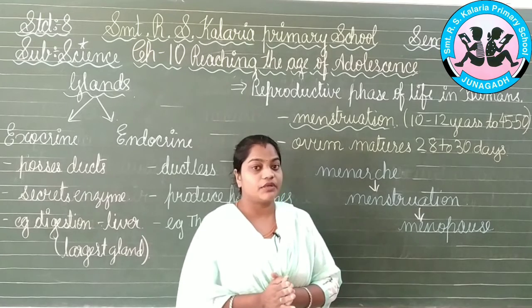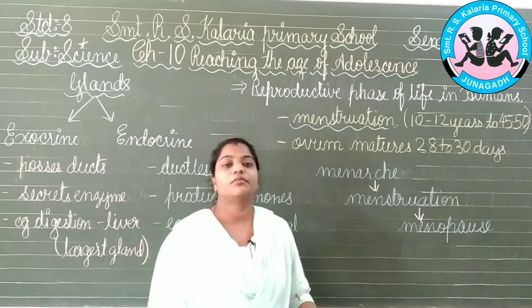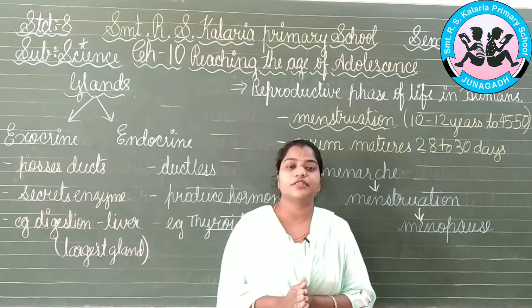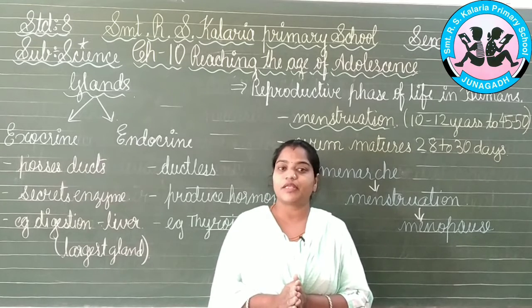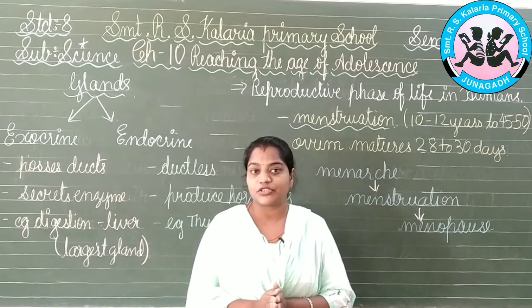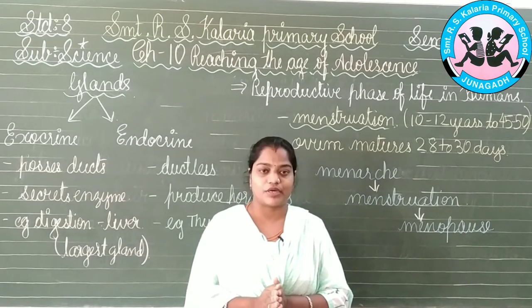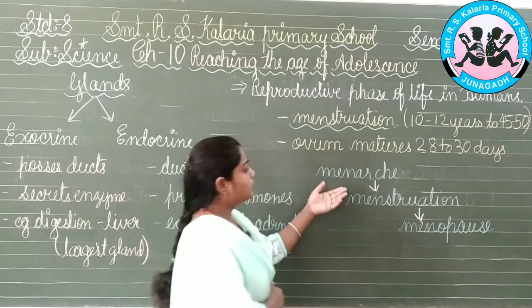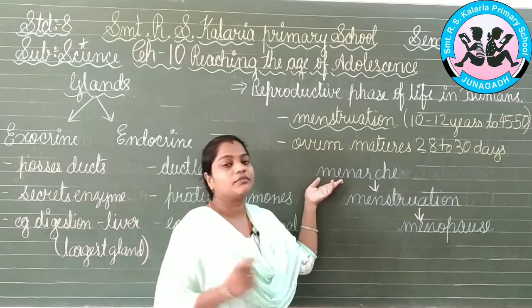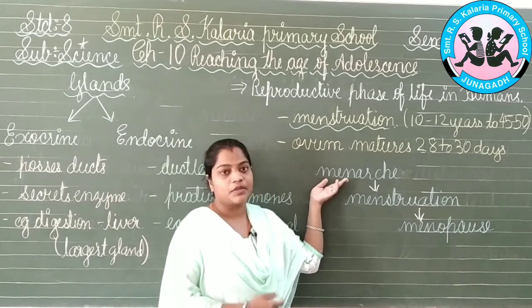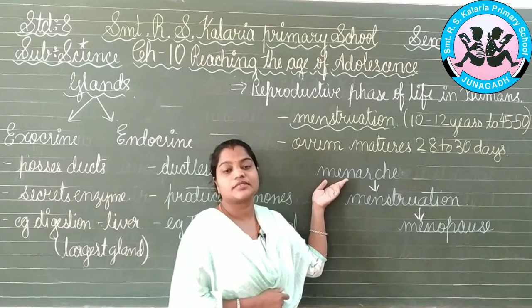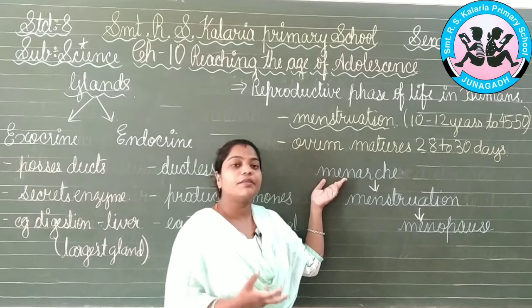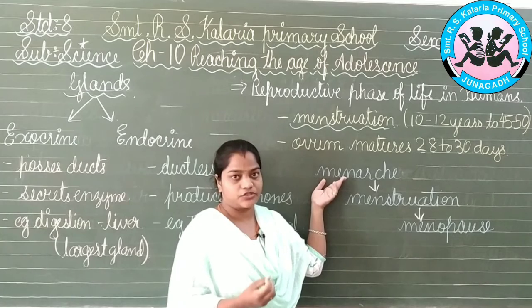if the sperm has not met the egg, what will be the result? It will result in the breaking up of these layers in the uterus itself. This breaking is known as menstruation or the menstrual cycle in the girl's body. Now, the first term given here is menarche. Menarche shows the starting of the development of the egg in the girl's body.